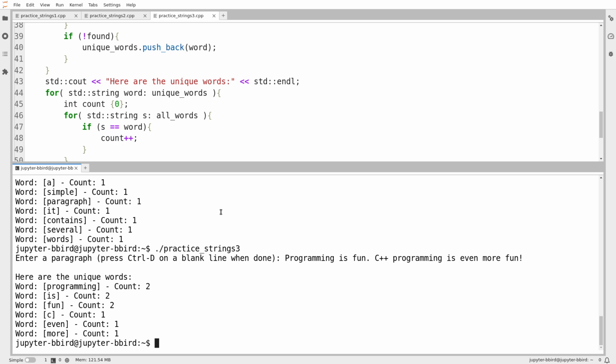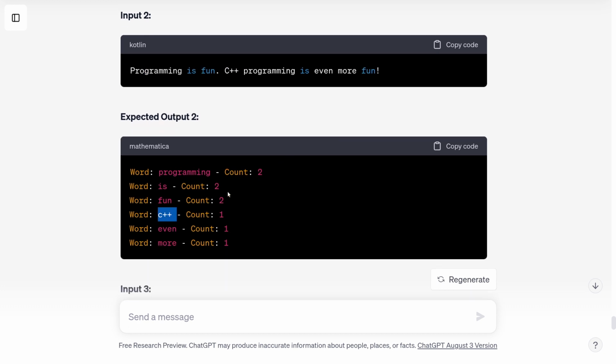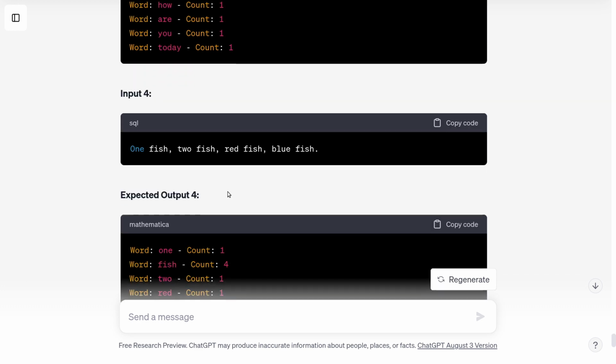and we can see the word programming occurs 2 times, the word is occurs 2 times, the word fun occurs 2 times, everything else occurs only once. Now, I guess the word that I printed, so the 2 pluses are counted as punctuation, so I should be ignoring them. So I think my output is correct. I don't think this is correct. I think, as I've mentioned, I don't know that we trust ChatGPT's output at this point.